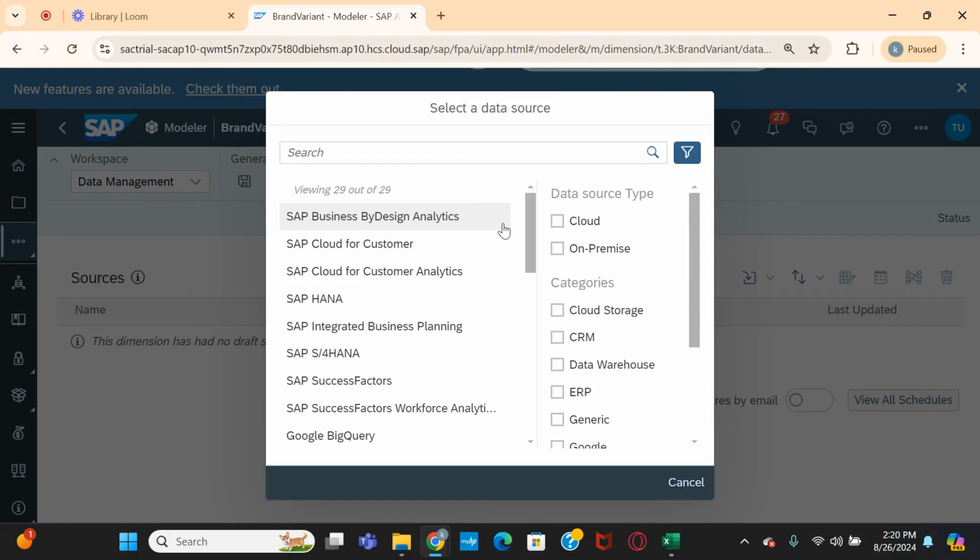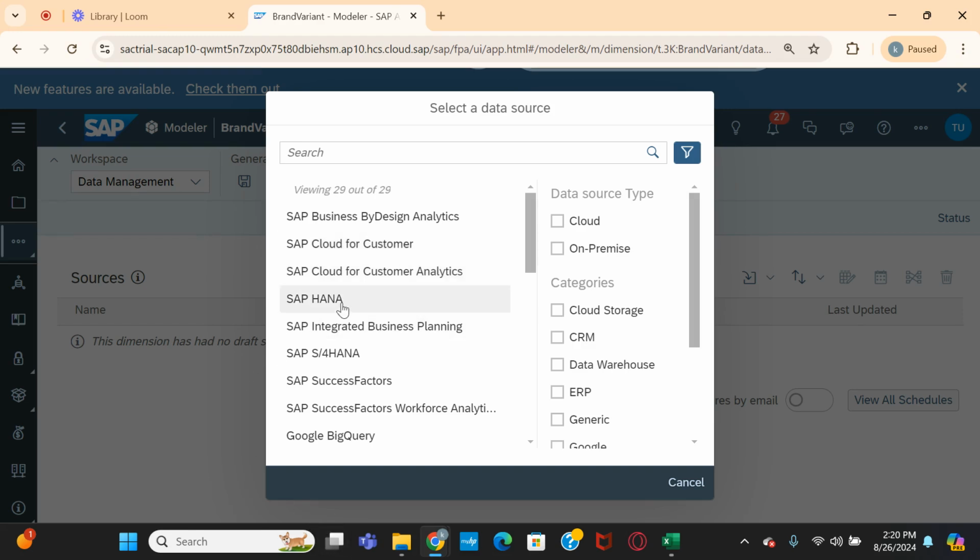These are all the source systems. From the source system, you can connect and bring your required data sources. Data source is nothing but a table, or you can say a view, that is created or exists in these source systems.